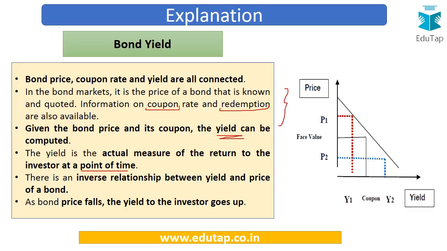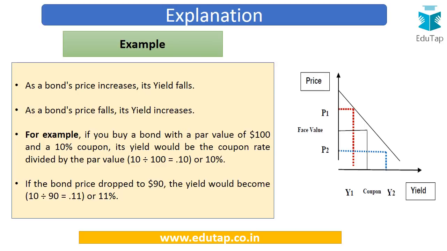Now why does this kind of relationship exist? Let us understand through this example. Suppose you buy a bond with a par value of $100, and you are buying this at $100 only, and it carries a 10% coupon rate or a 10% interest rate.